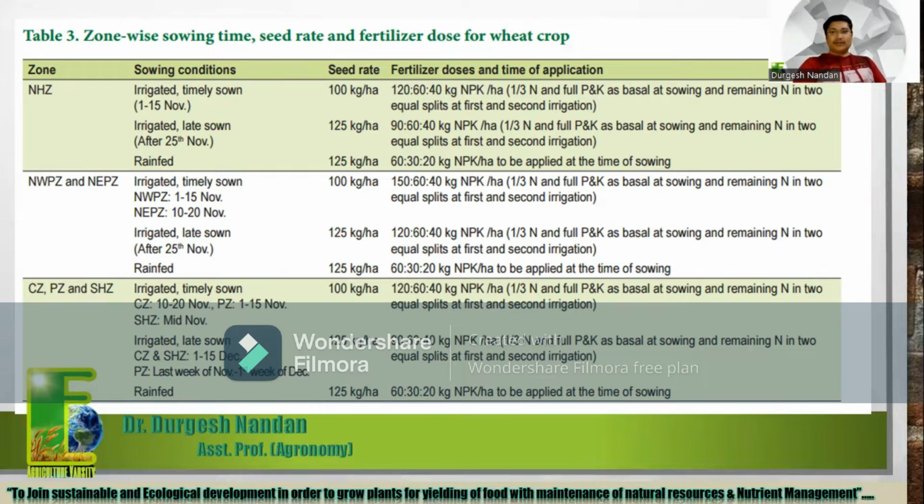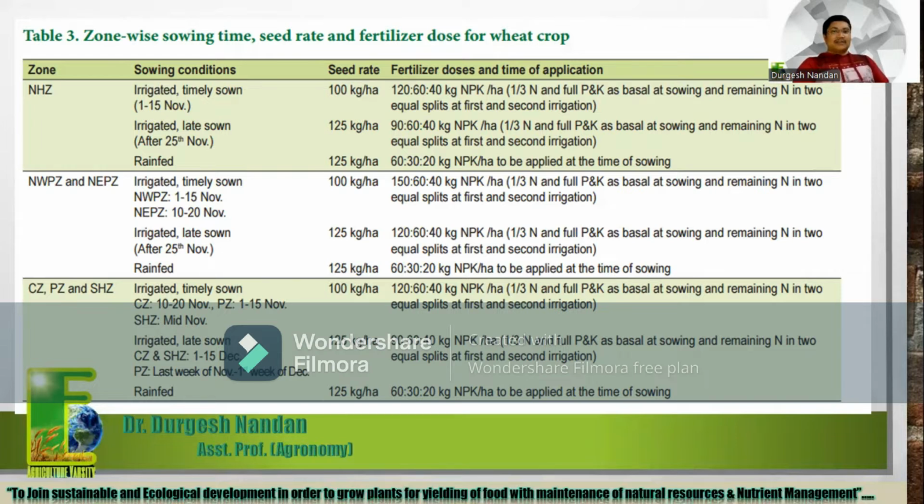So normal seed rate is 100 kg per hectare, we have already discussed. And in late condition, the seed rate will increase by 25%, to 125 kg per hectare. The fertilizer dose required is 120, 60, 40, whereas 120 kg nitrogen, 60 kg phosphorus, and 40 kg potash per hectare is required. And the giving method is very simple: 1/3 portion of the nitrogen and full phosphorus and potash as basal at sowing, and the remaining N in equal splits at first and second irrigation.